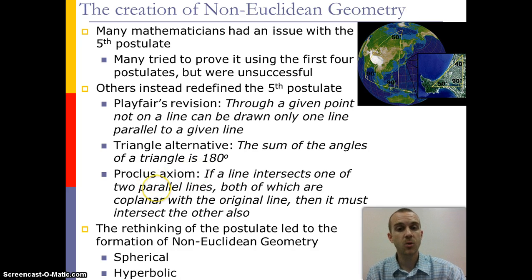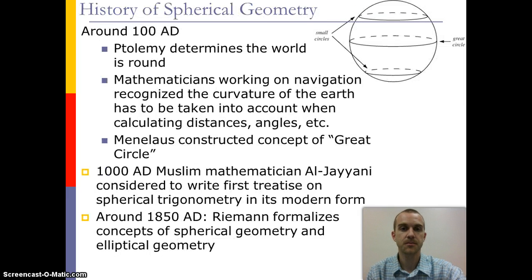The revision that we often teach our students is Playfair's revision, that through a given point not on a line can only be drawn one line parallel to a given line. But there have been other ways people have viewed it, for example the triangle alternative and Proclus' axiom, and it's because people continue to try to rethink the 5th postulate that we see the creation of both spherical and hyperbolic geometry.